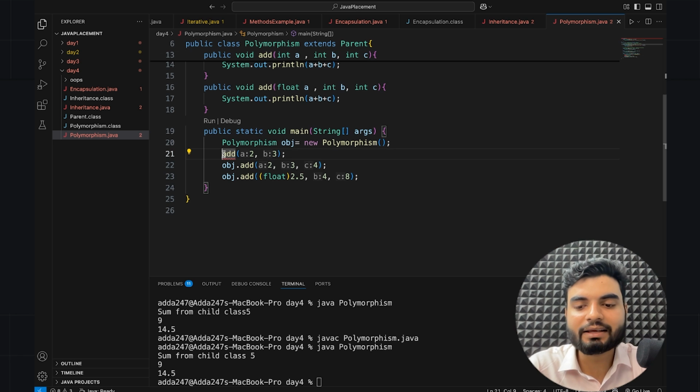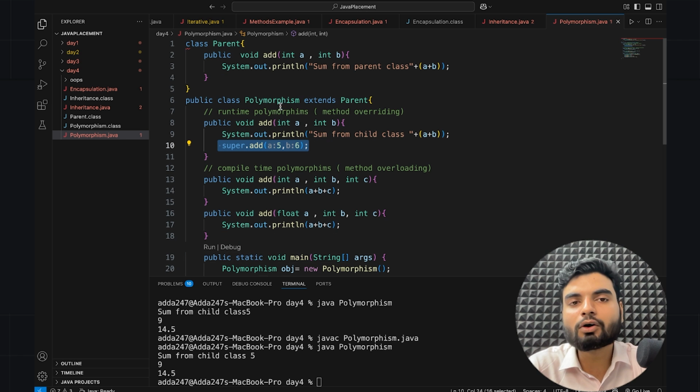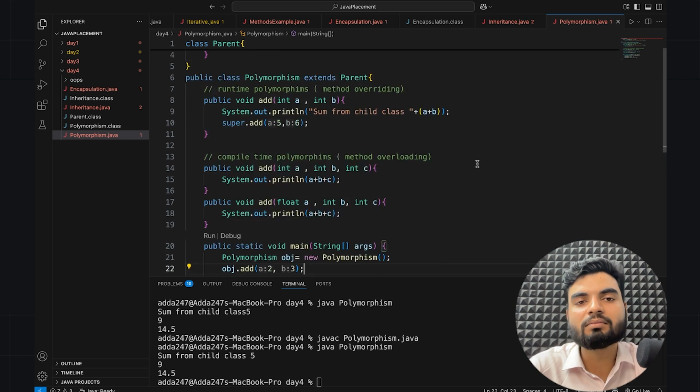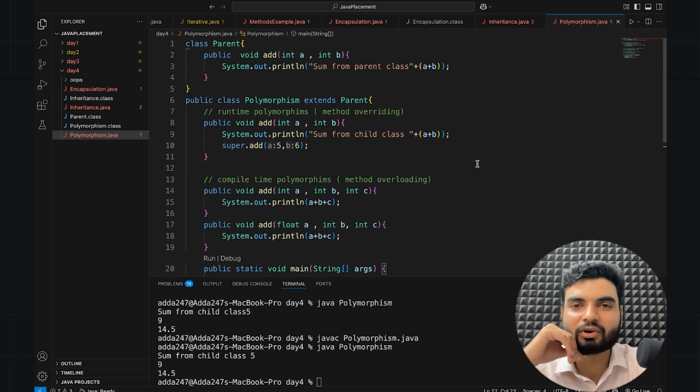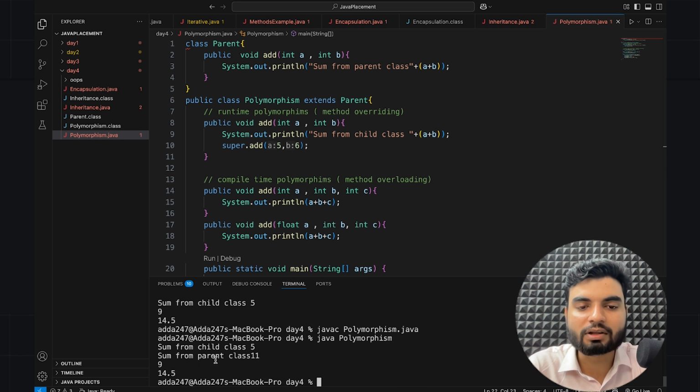So right now you cannot access directly here, but now let's see what's happening here. Obj.add. So here when this child class we're adding super.add. So basically we're calling this method. Or else what you can do is, I'll call it here. But how will I call it here normally? That was the problem. I have to call it somewhere within this method. Basically, this is for the variable of methods only, but I don't have any variable here, but I'll define the variable to tell you another example. Don't worry. So I'll run javac, java. Now look at this. Both are executing, some from the child class, some from the parent class.